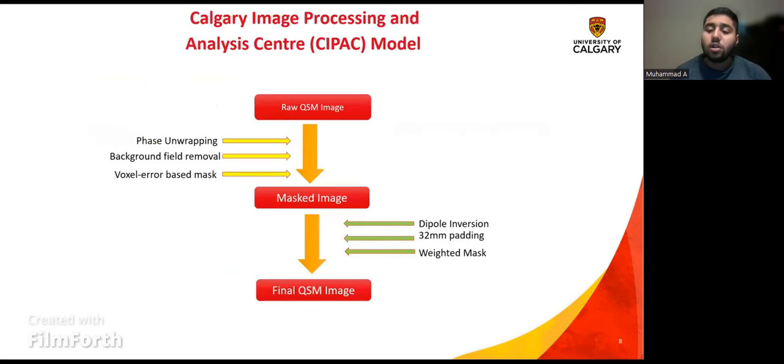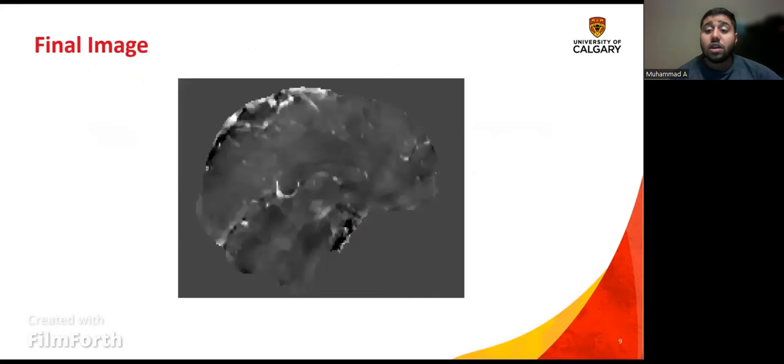Here's a flowchart of our QSM model. We took a raw QSM image and processed it to a masked image in which errors were omitted. We then further processed it to get our final image, which looks like this. As you can see, there are different colored areas in the brain. The darker regions are diamagnetic and the lighter regions are paramagnetic.